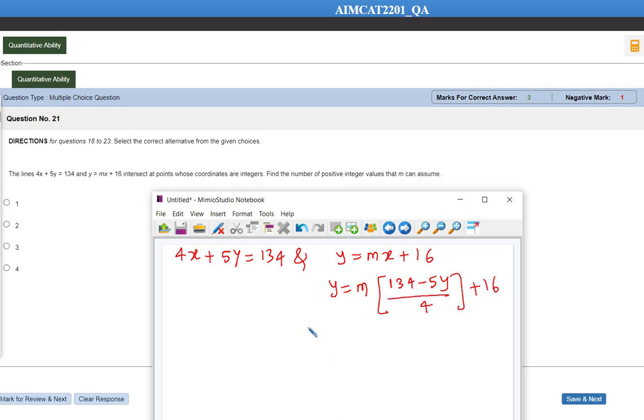So mx plus 16 is equal to, one second, hold on.